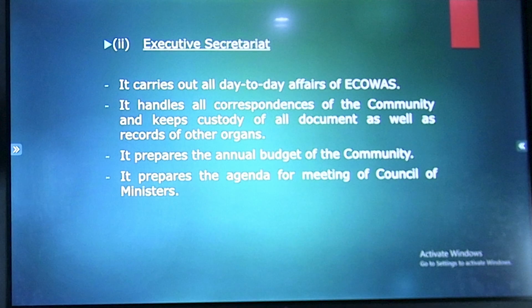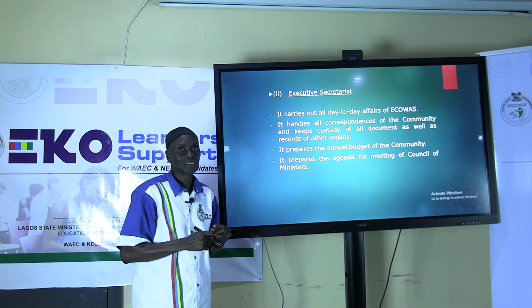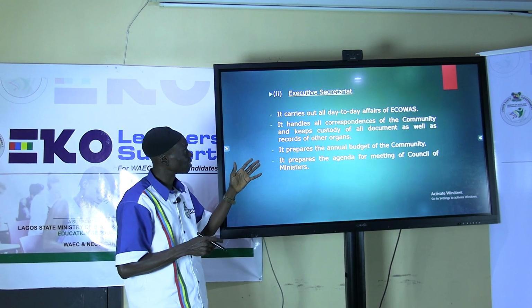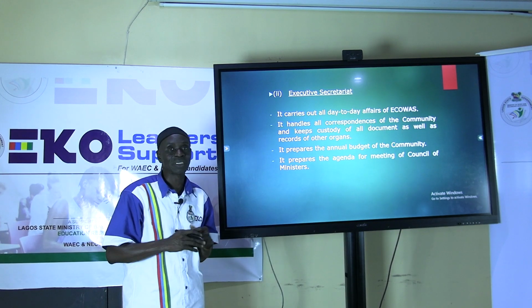Executive Secretariat functions. It carries out all day-to-day affairs of ECOWAS. It's a correct answer, and that is good for you. You get your correct mark, full mark. It handles all correspondences of the community and keeps custody of all documents as well as records of other organs. It prepares the annual budget of the community. And it prepares the agenda for meetings of the Council of Ministers. You can look for more points in case you have to write more than four. From this, I believe we have learned something reasonably.